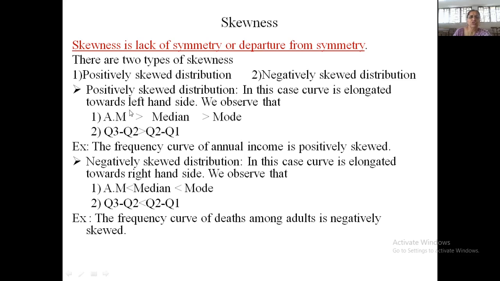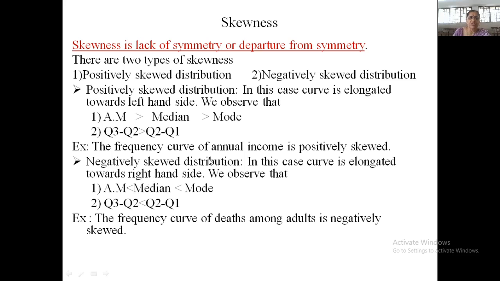So in case of positively skewed distribution, your mode is at the lower end of the values of the distribution and arithmetic mean is away from your mode. Similarly, in that case, your Q3 minus Q2, the distance between third quartile and median, is always greater than Q2 minus Q1. So Q2 is your median, so median minus lower quartile.